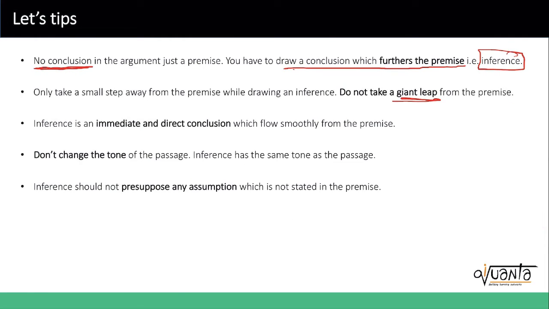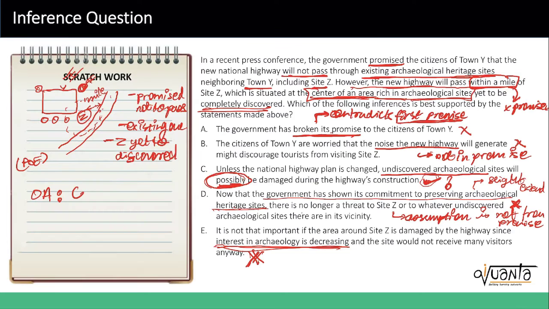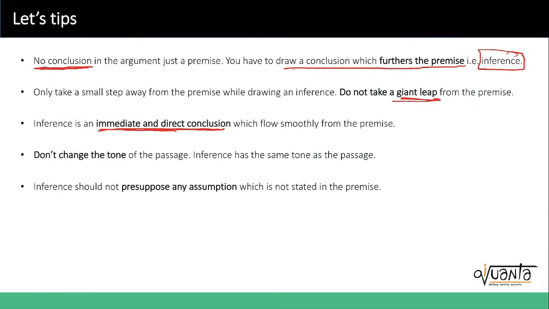The third point is that there has to be an immediate and direct conclusion which flows directly from the premise. So we were already talking about Z being the center of rich archaeological sites, and a new highway plan being in very close vicinity of the site Z, and then it directly flows into talking about what impact it will have on the undiscovered sites. So it's a natural logical conclusion from it.